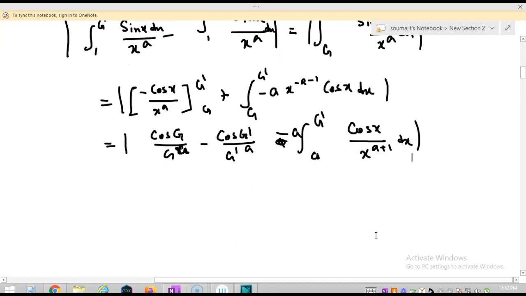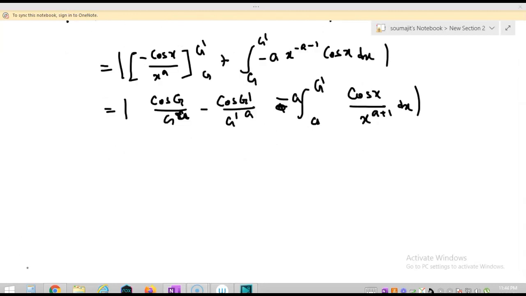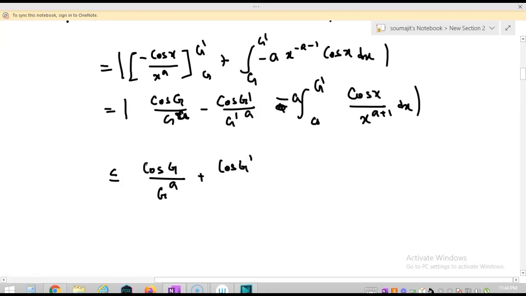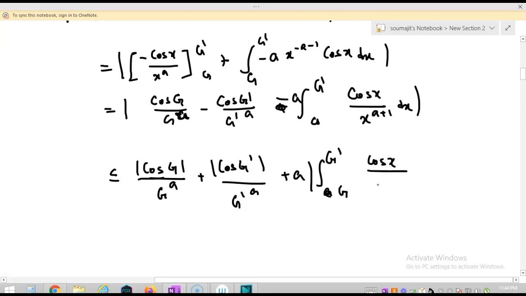Okay, so from this, by using the triangle inequality, I can write this is less than or equal to mod of cos g by g to the power a plus mod of cos g dash by g dash to the power a plus a times the mod of the integration from g to g dash of cos x by x to the power a plus 1 dx, right?